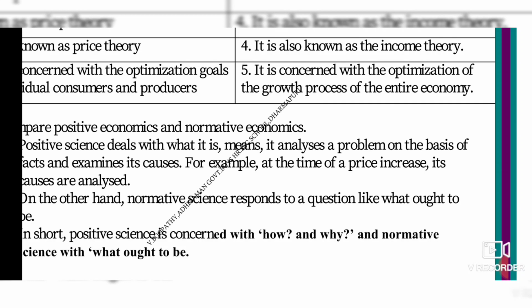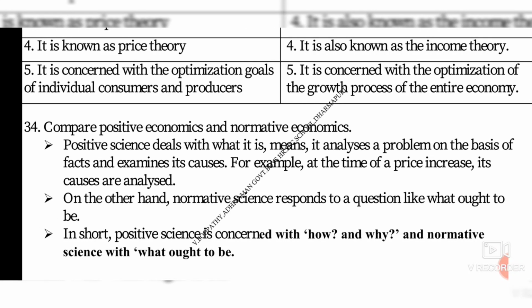Next, we will see about positive economics and normative economics. Positive economics deals with what is, that is, what is accurate, and it analyzes problems on the basis of facts and examines the causes. Positive science looks into why and how. Two questions are there, that is why and how. An increase in money supply implies a price rise in an economy. So the inflation, increase in money means inflation.